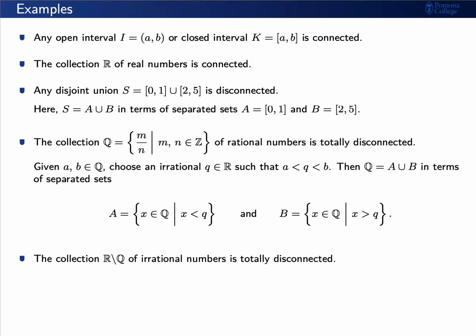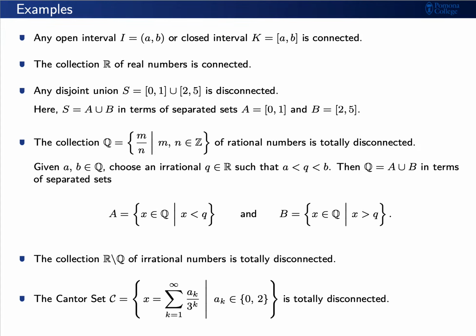The collection of irrational numbers is totally disconnected. Essentially, the proof is the same, but instead of looking at an irrational number q, we look at a rational number q. And finally, the Cantor set is a totally disconnected set.